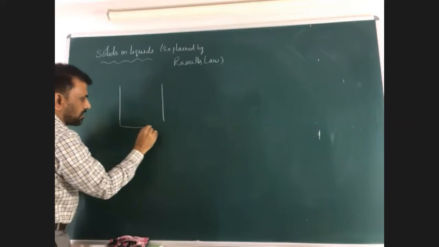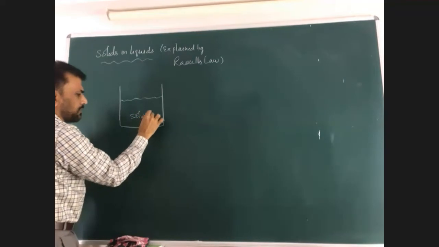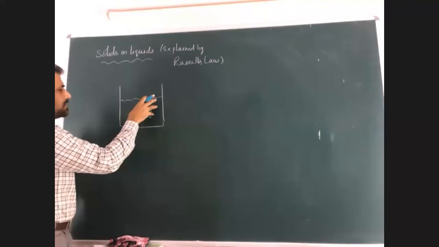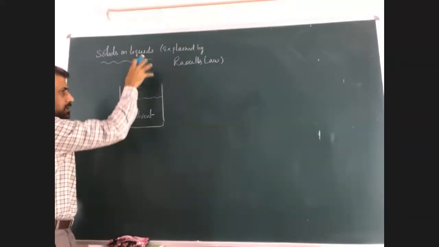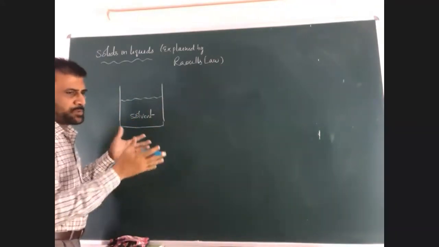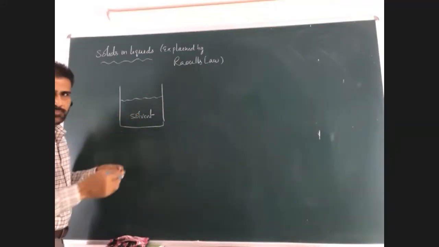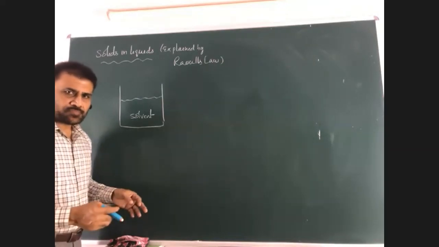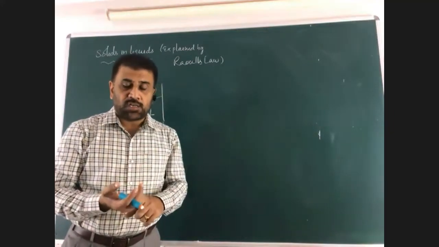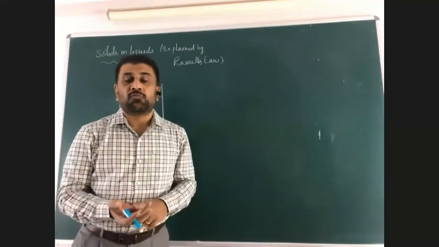Consider this beaker having water. That is the solvent. The solvent undergoes evaporation, and after a certain time, this vapor will condense back and cause pressure, which is called vapor pressure. If you have only solvent, the vapor pressure is called the vapor pressure of that solvent, that is P naught. If I add some sugar, salt or urea, these are non-volatile. Non-volatile means they will not evaporate. Sugar never evaporates. Urea never evaporates. These are called non-volatile solids.